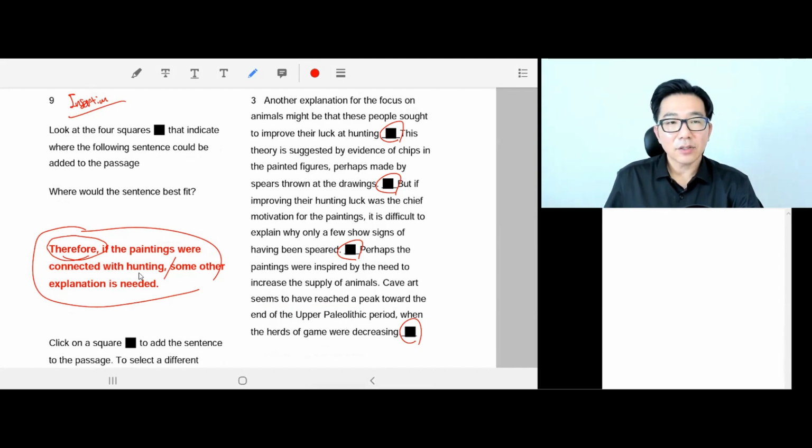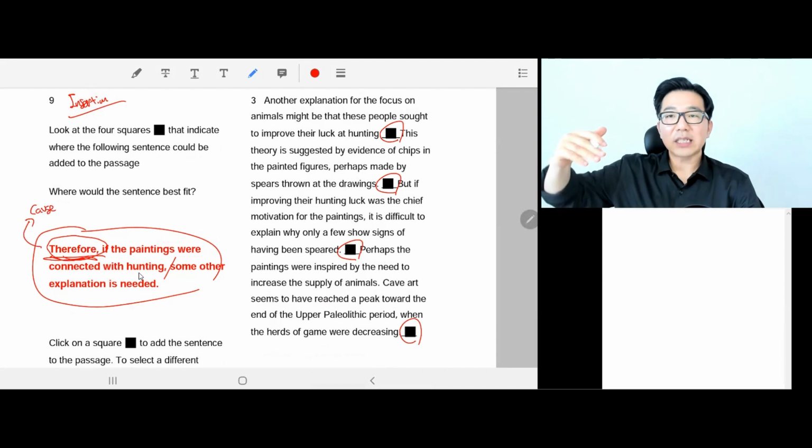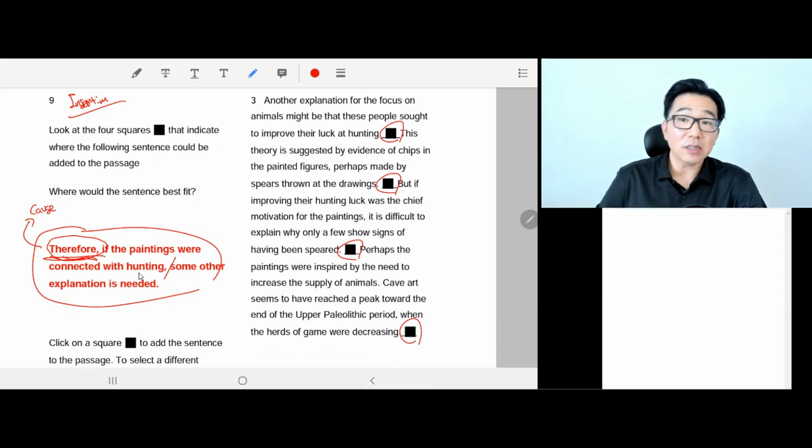So therefore is a huge hint. Why? Because we know it's a cause and effect transition. So one sentence immediately before this sentence, there must be a cause or reason. Same thing, for us to say therefore. And the content is: if the paintings were connected with hunting, some other explanation is needed.